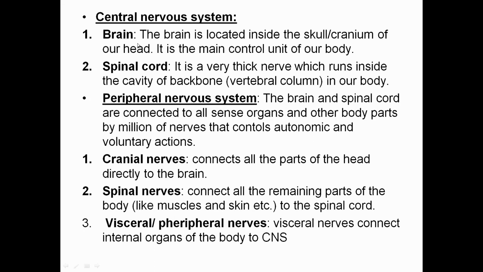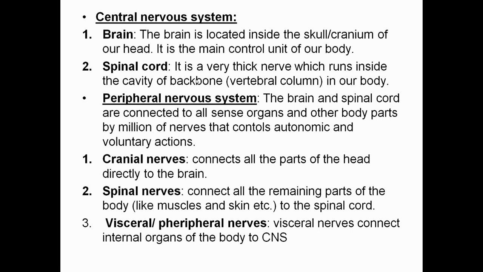The central nervous system basically comprises two parts, that is the brain and spinal cord. As I have told you, the brain is located inside the skull or cranium, and it is the main control unit of our body. Now we come to the second important control unit of our body, that is the spinal cord. It is a very thick nerve which runs inside the cavity of the backbone, and as I told you, the spinal cord is very well protected inside the vertebral column.